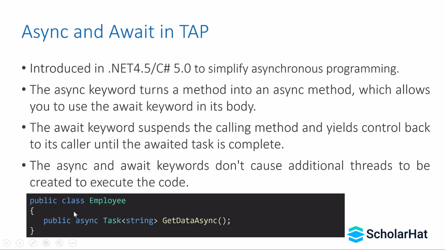For the example, we can take the employee class from the first sample. We can simply create a GetDataAsync method and just decorate it with the async keyword. Now it is an asynchronous method, and inside it we can use the await keyword for executing a network call operation. Let's say you are calling some API or performing some database operation. There, await will help us complete the things. In the next video, I will show you how we can use the async and await keywords to simplify asynchronous programming further.